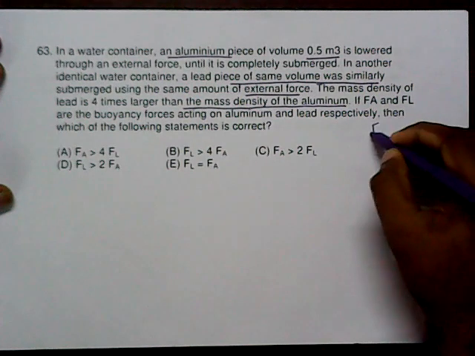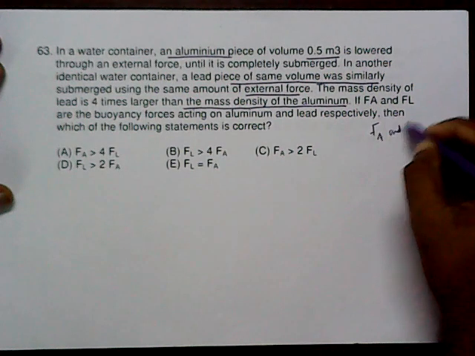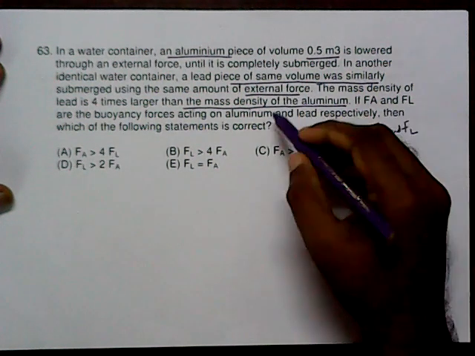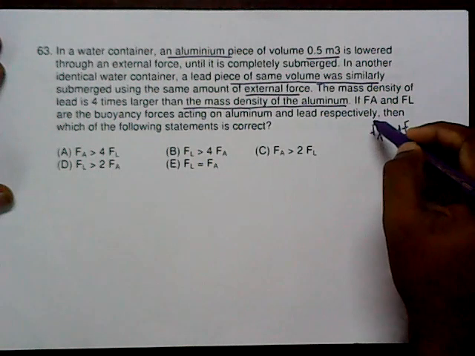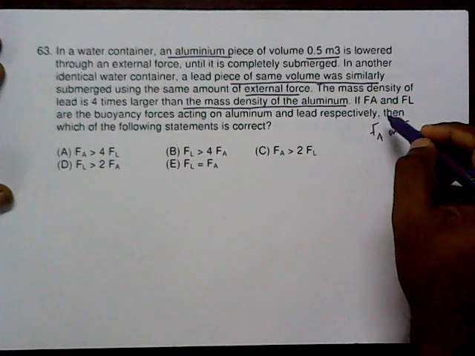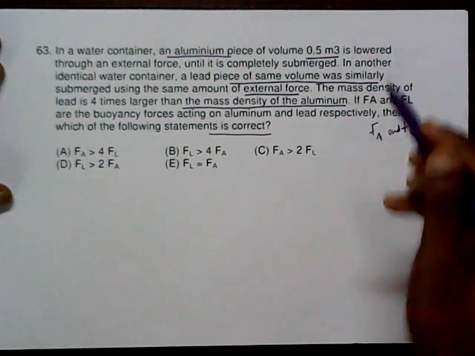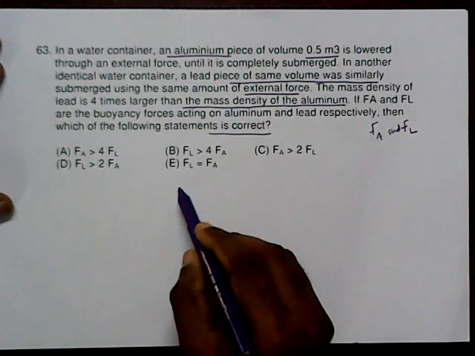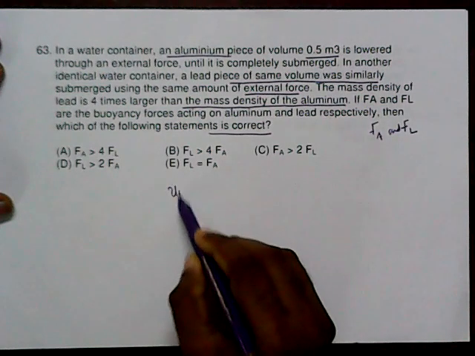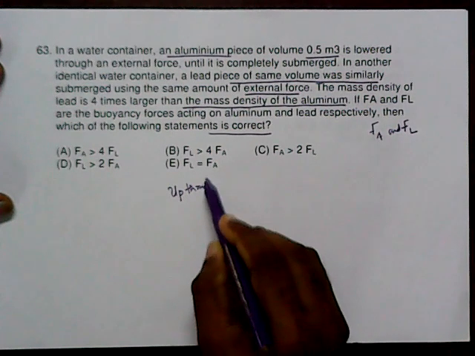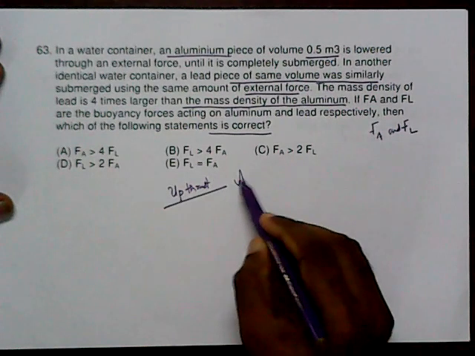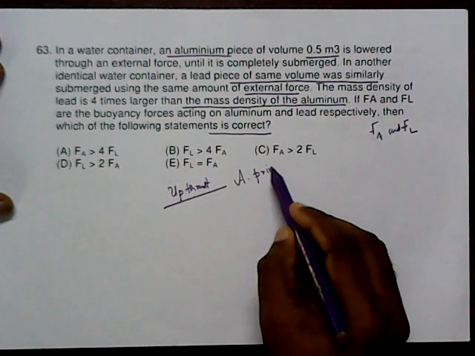If Fa and Fl are the buoyancy forces acting on aluminium and lead respectively, then which of the following statements is correct? At first you go through what I mean by the upthrust or buoyant force and also the Archimedes principle, that are very important concepts.